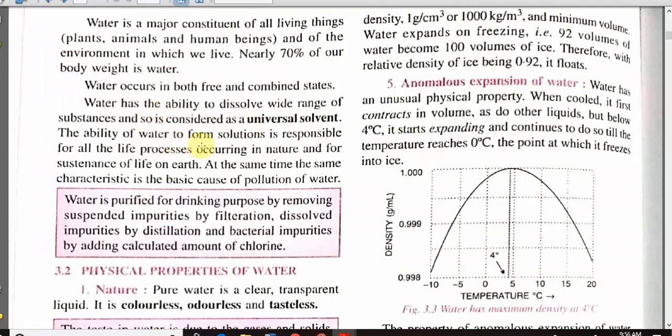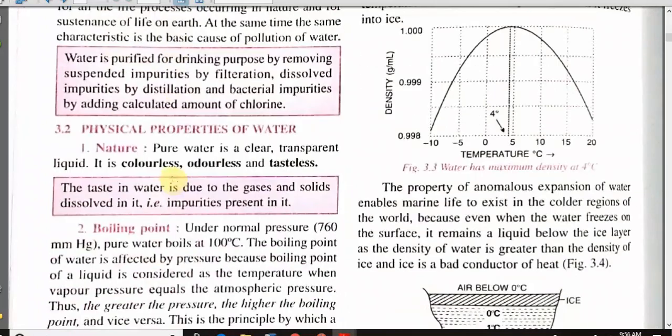The ability of water to form solution is responsible for all life processes that are required for sustenance of life on the earth. At the same time, human activities as well as natural activities are main causes for water pollution.